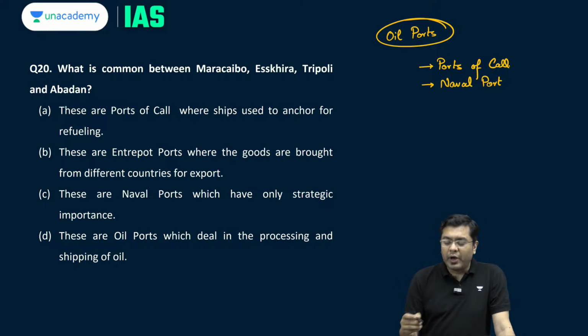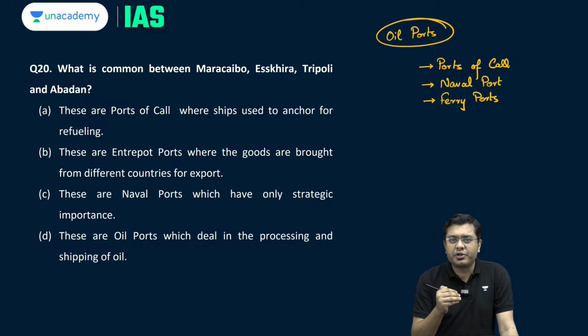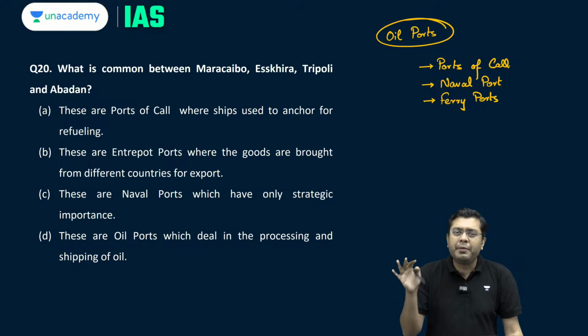And then you also have what is known as the ferry port. Ferry ports are those particular kinds of ports used for short distance travel, where people along with their vehicles climb onto the barges, and the barges move very slowly and cross that small water body, and they reach the destination where the vehicles and the goods can be offloaded.